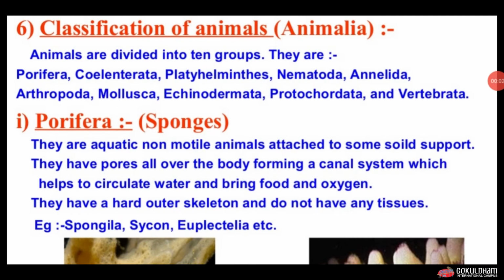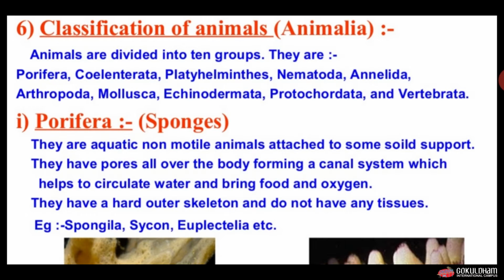Now the next kingdom is the animal kingdom. In this kingdom all the animals are included. The characteristic of this kingdom is that they don't have chlorophyll and a cell wall around their cells, and as they don't have chlorophyll, they cannot prepare their own food, so they are dependent on other animals or plants for food.